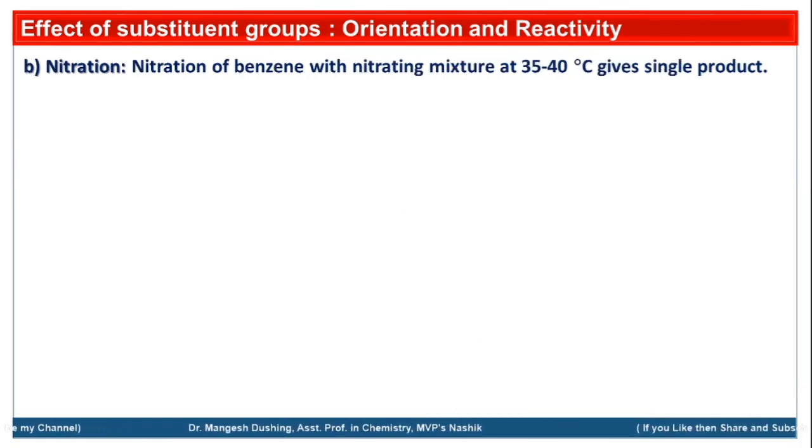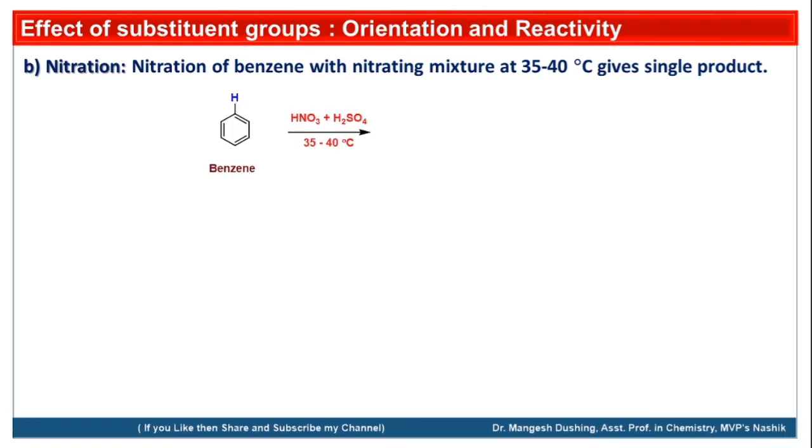Now the second example, that is nitration. Nitration of the benzene ring using nitrating mixture goes at around 35 to 40 degrees Celsius and gives a single product. Nitrating mixture means concentrated sulfuric acid plus concentrated nitric acid. Suppose benzene, so all hydrogens are equivalent. If you are using nitrating mixture, that is HNO3 plus H2SO4,